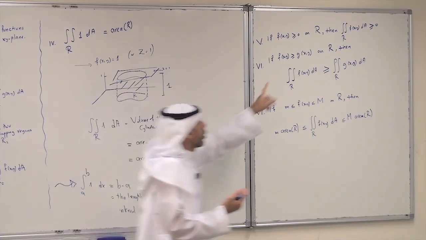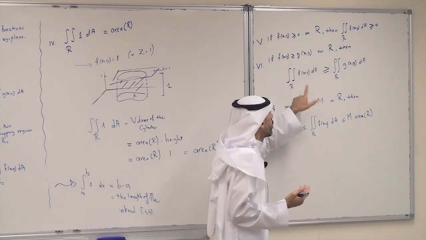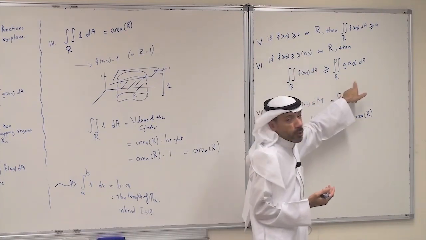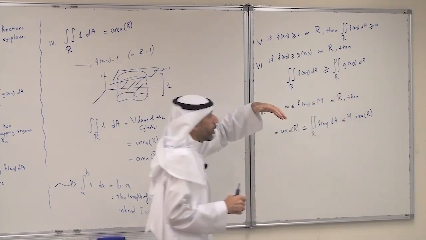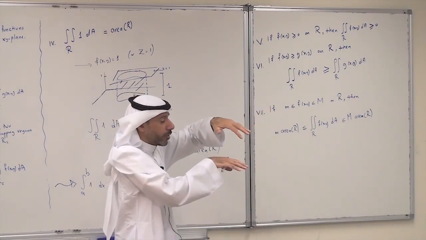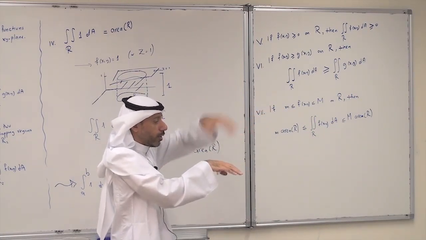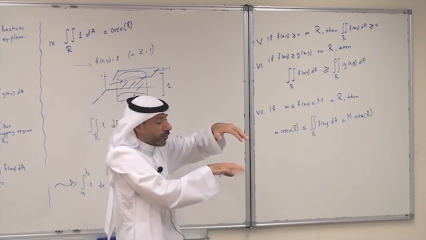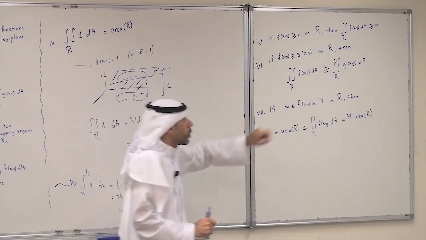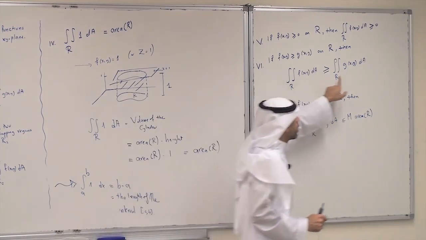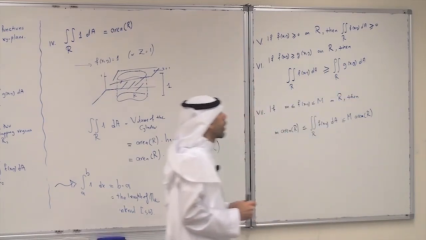If we assume that both of them are positive, then this is a volume and this is a volume. In that case, if the graph of f is above the graph of g, then the volume of the solid below f is larger than the volume of the solid below g.